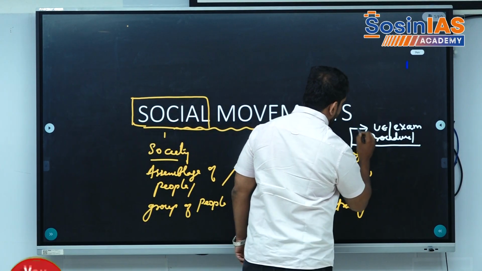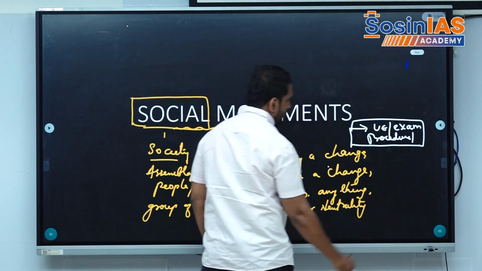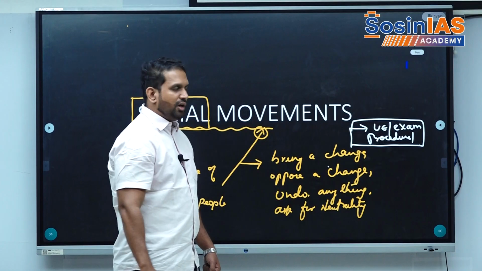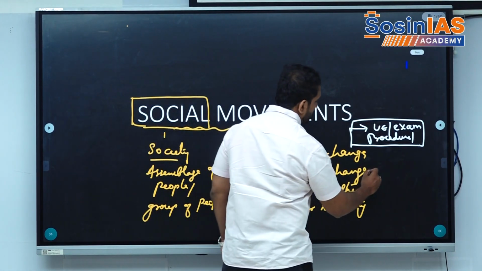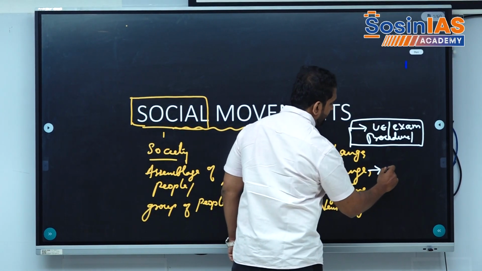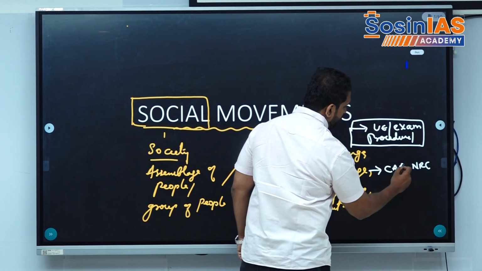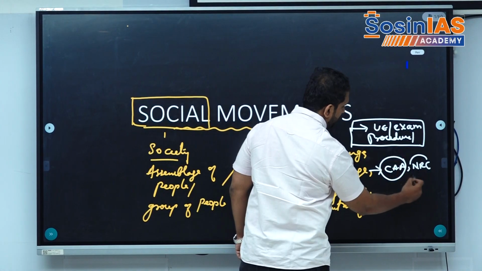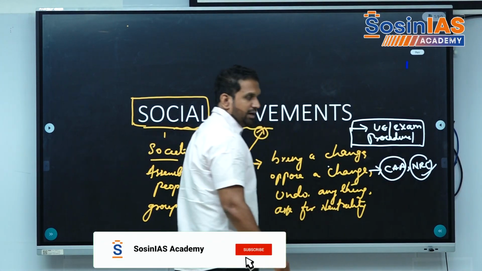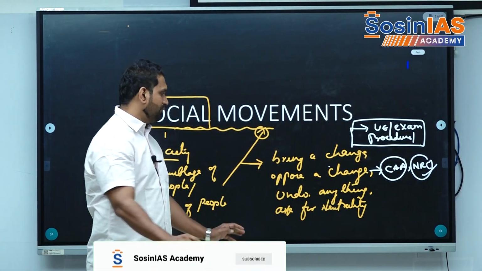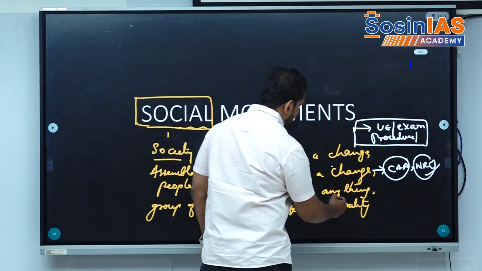The students are fighting for this change, or not? Yes, they want to bring a change. To oppose a change from the existing setup: CAA, NRC, people are opposing, especially not CAA but the NRC.